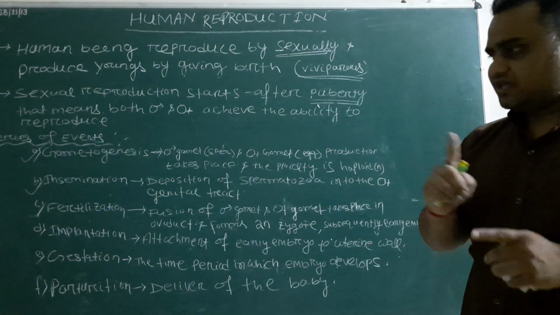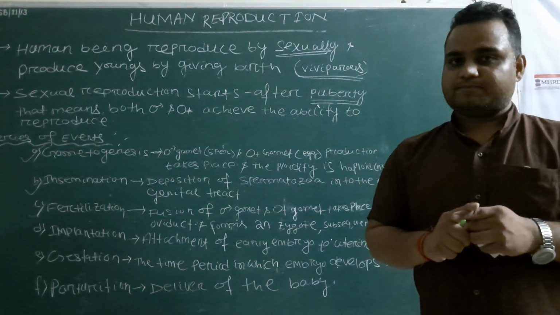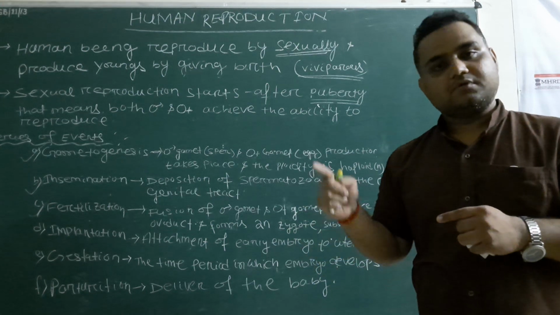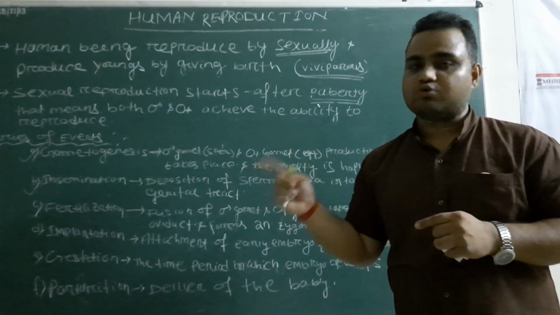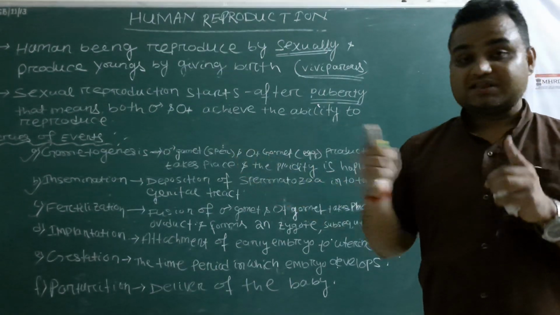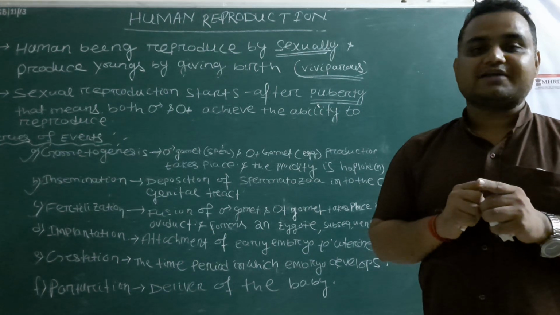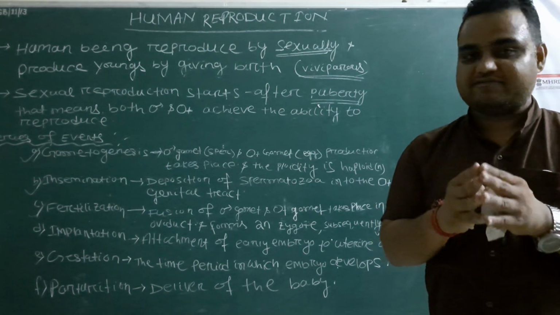Okay, one thing you must notice is that males are reproductively capable throughout life. But females are not like the males. That means they have a limited period of time.